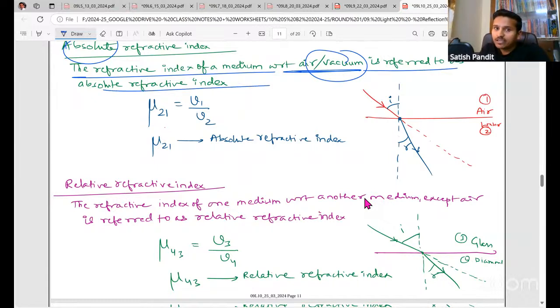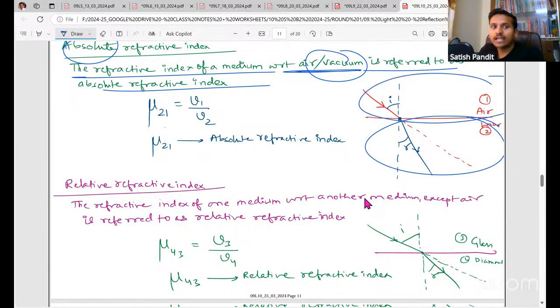Suppose we are finding the refractive index of medium 2 with respect to 1. That is V1 by V2, right? Now mu21 is absolute, right? So we need not write this one; we can just write mu2. Mu2 means the refractive index of medium 2, which is absolute. Whenever nothing is mentioned with respect to what, it is always absolute. By default, it is absolute.